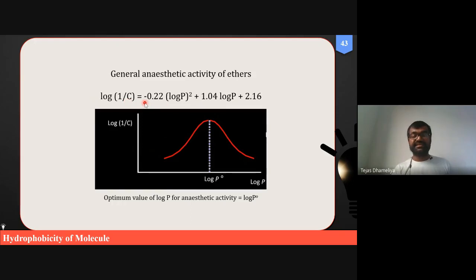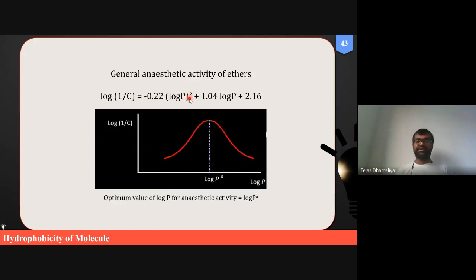But the log P square term, in this instance, is negative. How negative? Minus 0.22. So this minus 0.22 is further negative. It indicates that after a certain point, if we go on increasing the value of log P, biological activity decreases. And this is the square of log P.